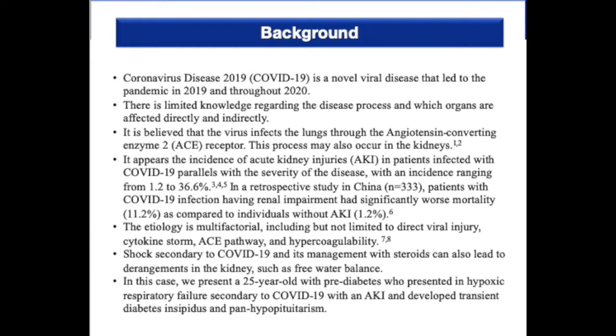These AKIs are multifactorial. Additionally, the shock secondary to COVID-19 and its management can also lead to derangements in the kidney, such as free water balance. In this case, we present a 25-year-old with prediabetes who presented in hypoxic respiratory failure secondary to COVID-19 with an AKI and developed transient diabetes insipidus and panhypopituitarism.